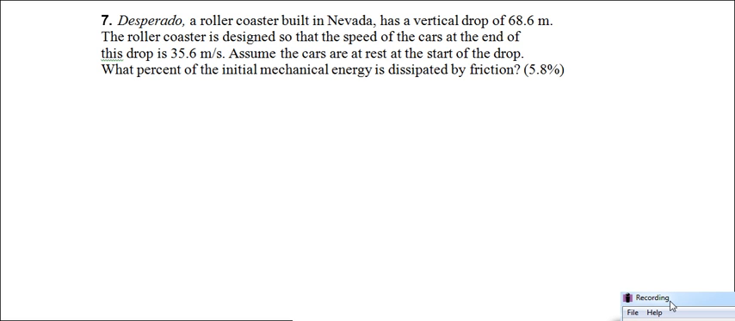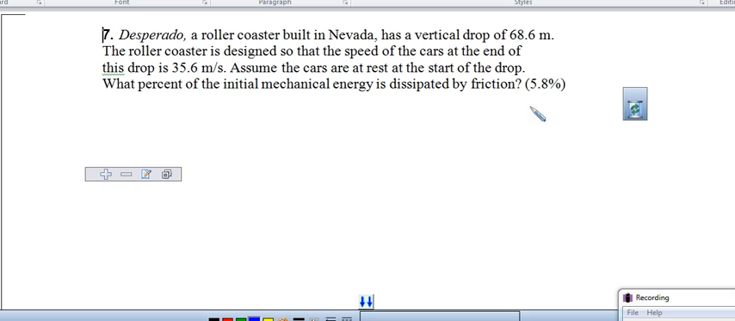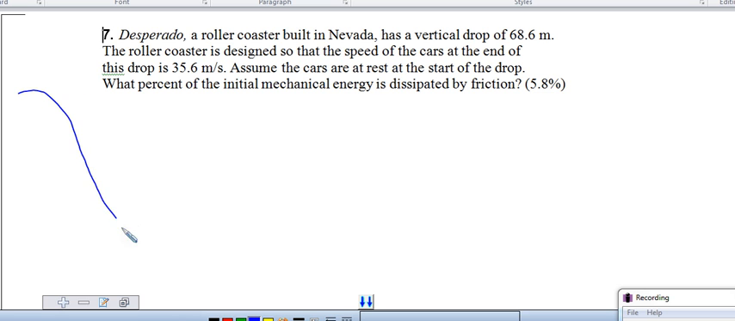Okay, today we're going to do number 7 on the mechanical energy practice worksheet. This one's a little bit different than some of the other ones that you've done, so I just want to give you that as an example as well. This problem is about a roller coaster that has a vertical drop of 68.6. A picture is always a good thing, so this is 68.6 meters.